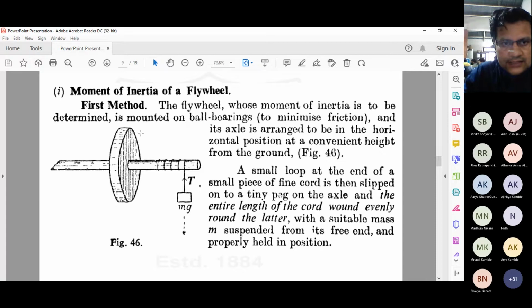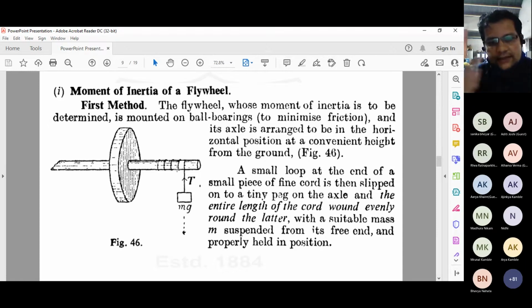On your screen, you can see there is one experiment you can do in the laboratory with this flywheel, and we need to derive the formula for the moment of inertia in terms of the quantities we measure in that experiment. Here, a small hoop at the end of a small piece of fine cord needs to be wound around the axle.